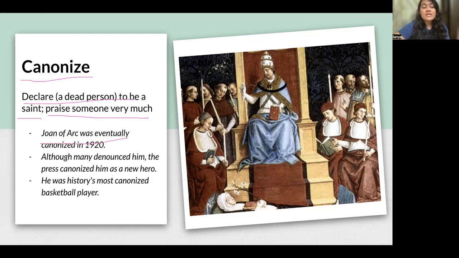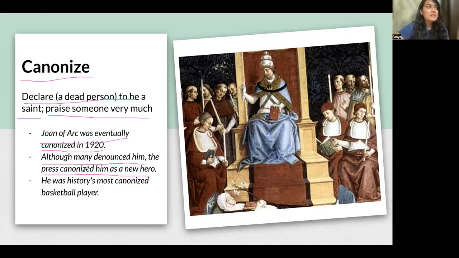Joan of Arc was eventually canonized in 1920. Although many denounced him, the press canonized him as a new hero. Now, canonized here is being used to say that this person was being praised as the new hero, or declared to be a saint-like person, right? So many denounced him. That means many people did not favor him, said bad things about him, but this person was canonized by the press, right?